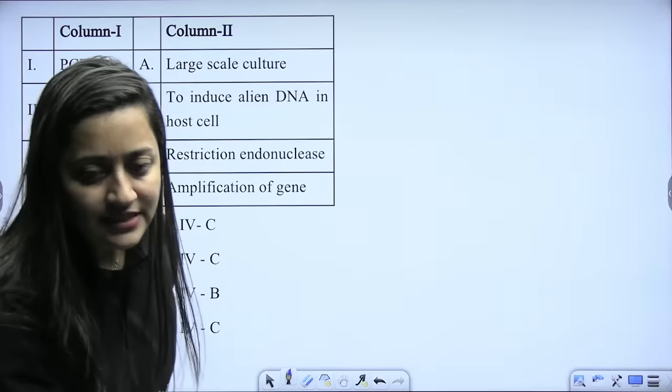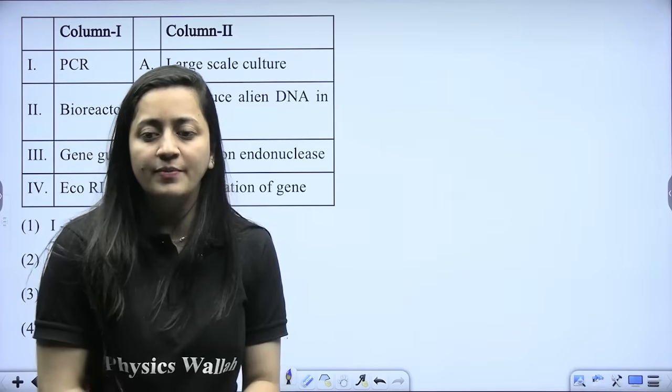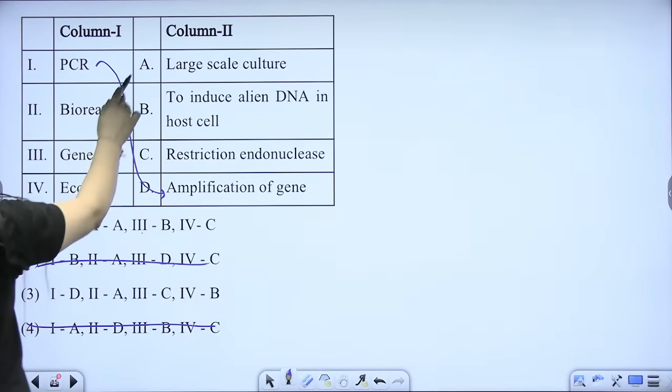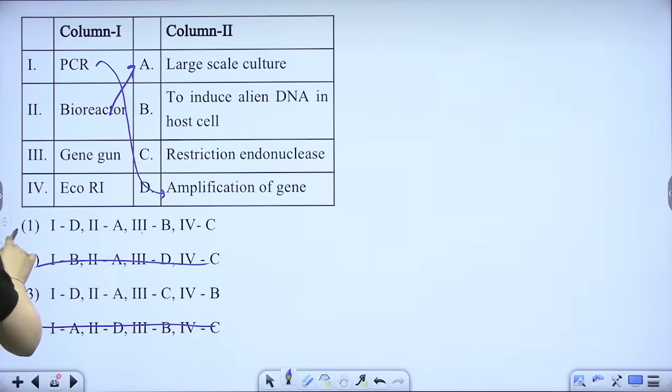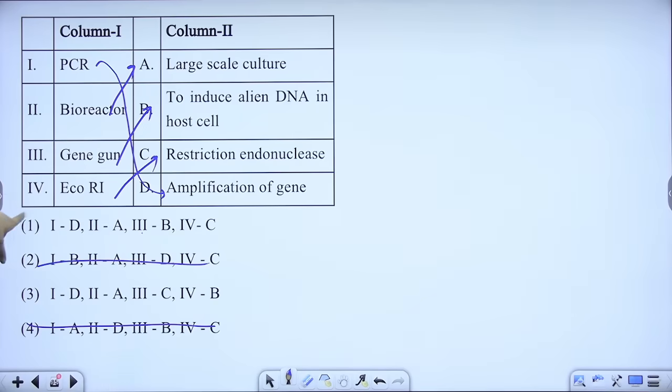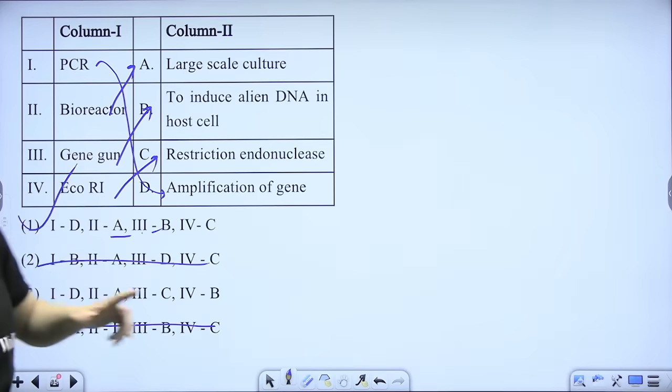Let's discuss that quickly, everybody. So PCR, we know, is for the amplification of the gene, so eliminate these 2. Bioreactor is for large scale culture. Second will go with the A. And gene gun here is basically to induce the alien DNA. So one with D, second with A, third with B, fourth with C. One is the correct answer.